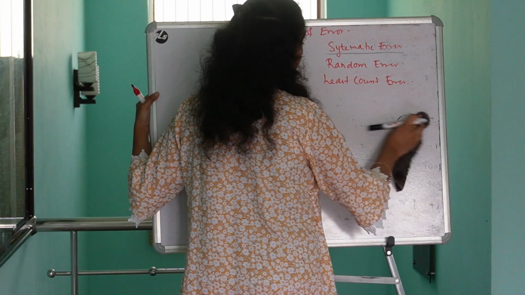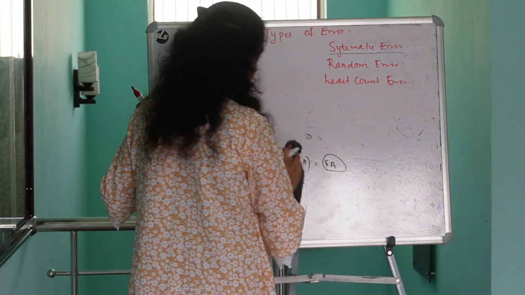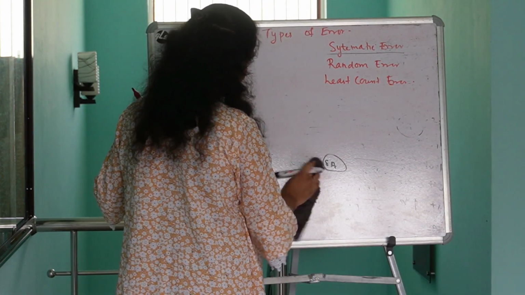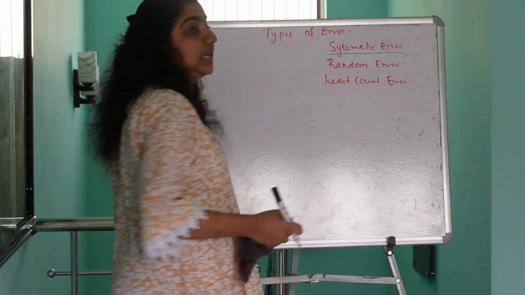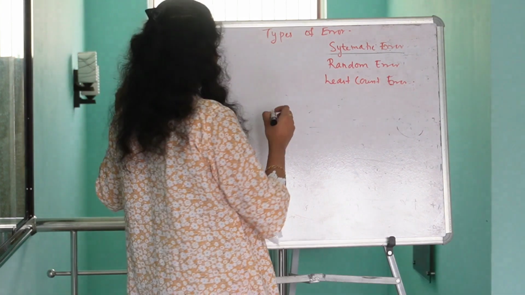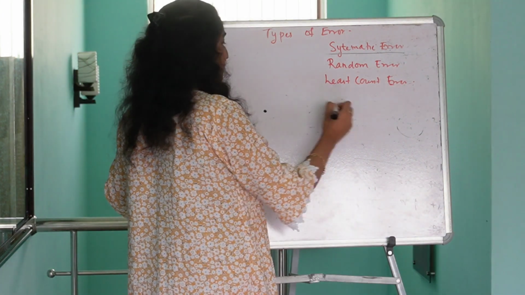And the last example is imperfections in the experimental setup. In most of such cases, systematic errors occur. Say for example, I have to find the distance between two objects.